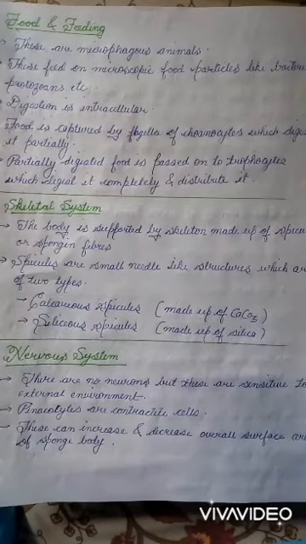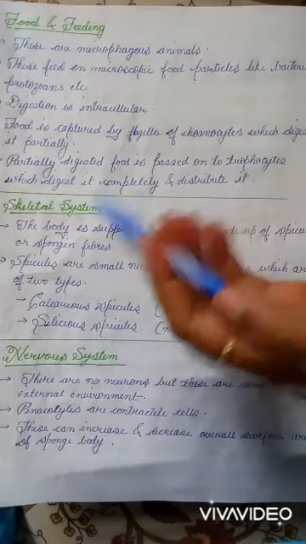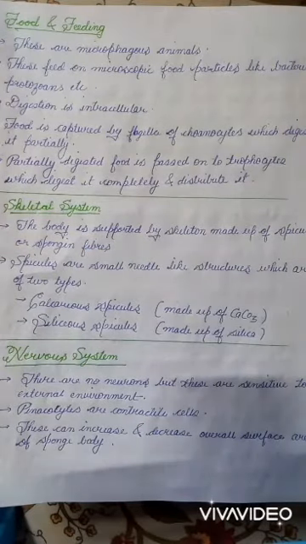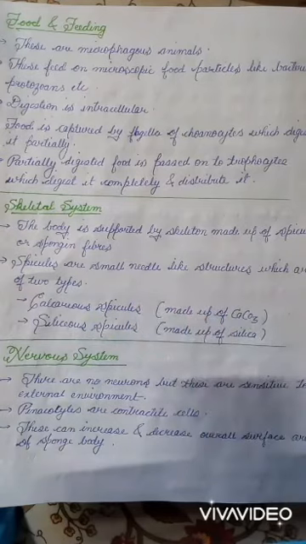Now let's move on to our next point, skeleton system. So their body is supported by a skeleton made up of spicules, and they are the small needle-like structures which is also known as spongin fibers. So there are two types of spicules, that is calcareous spicules, that is made up of CaCO3, which is calcium carbonate, and siliceous spicules, which is made up of silica.